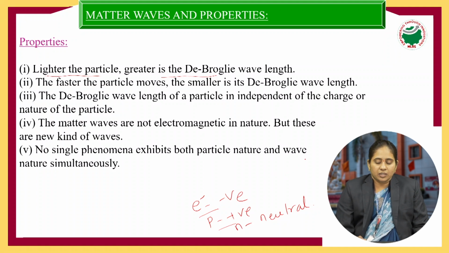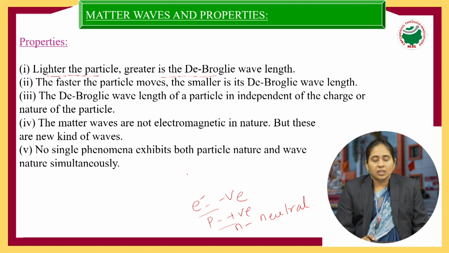De Broglie wavelength is independent of charge or nature of the particle. So it does not depend on the charge. It's independent of the charge as well as the nature of the particle. And the next one, the matter wave is not an electromagnetic wave at all, but it is a new kind of wave.